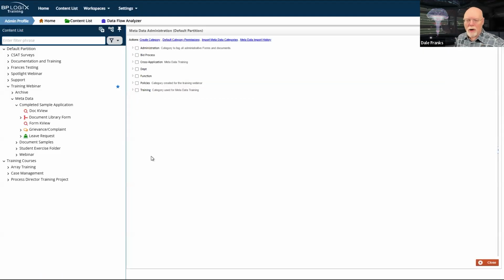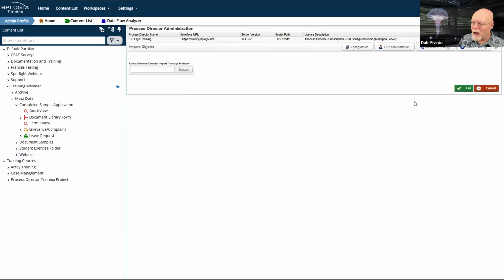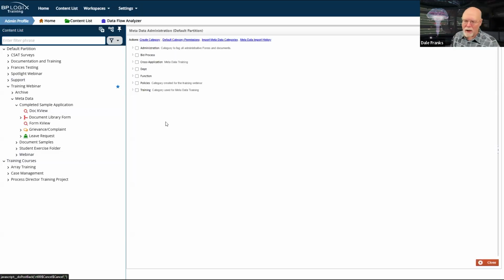So you can always export to XML, and then of course to import, there is an import metadata categories. And just like with the content list, if I go to my root level and I import and select my document, which I didn't export, so I don't have one yet, but if I imported my document, it would just overwrite any existing entries that had the same name, and it would just re-import that tree, and any new entries in that tree obviously would get imported as part of the metadata import in the system.